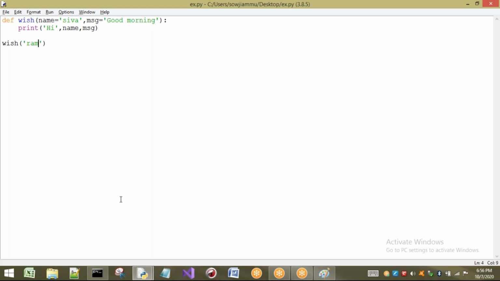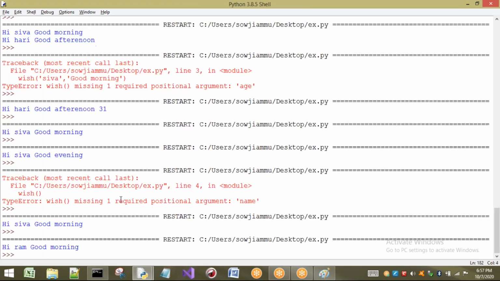Okay. Now the concept is, can I use keyword arguments here? I will try. So message equal to MSG, MSG equal to good evening. Now observe what happens.